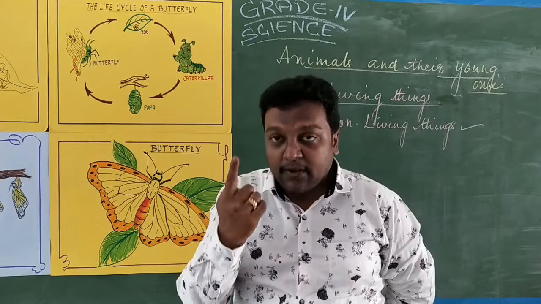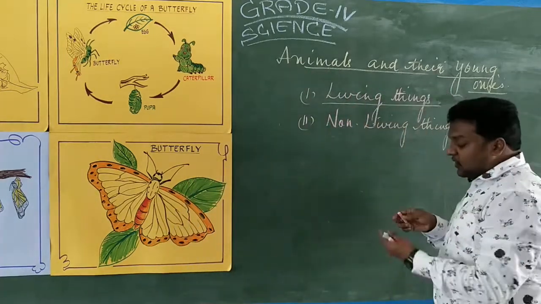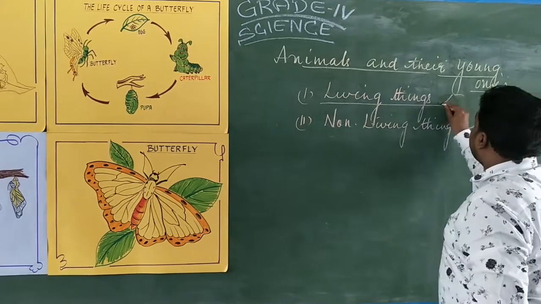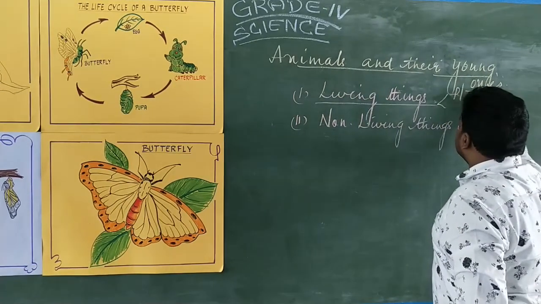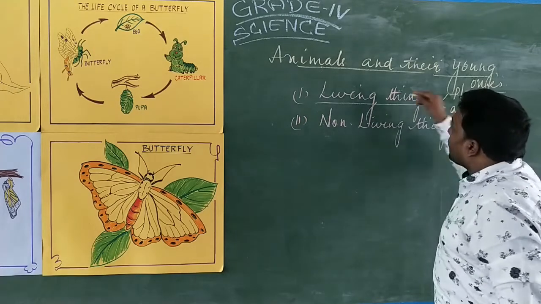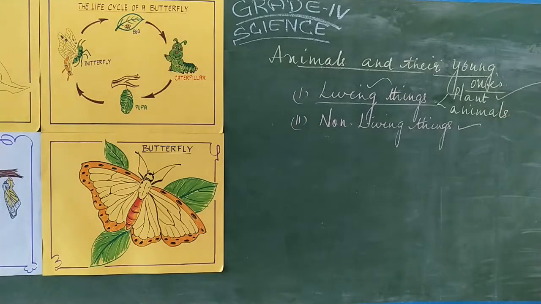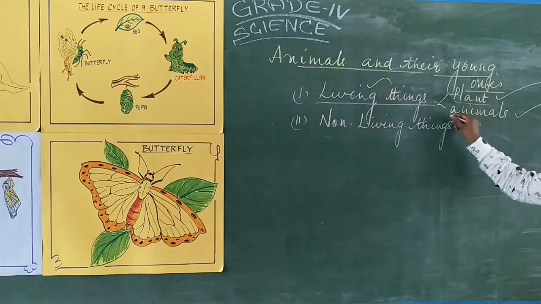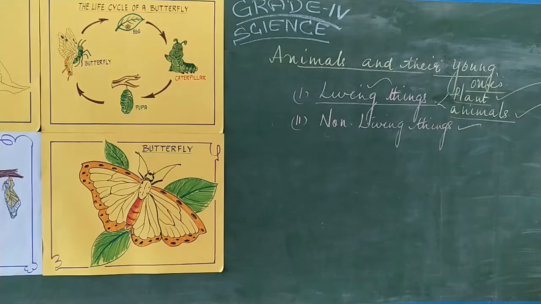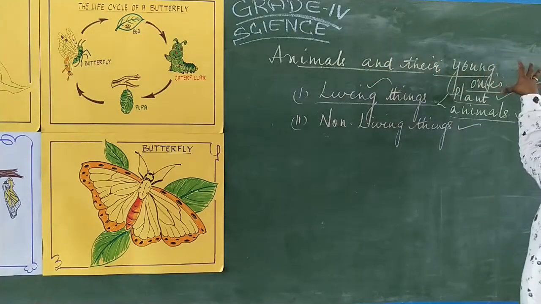Again you are going to open your eyes, and you are going to see two kinds of living beings. What are those two things? One is plants, the other one is called animals. So, what are all the living things present in the world? One is plant creatures, the other one is animal creatures. We have plant creatures, and the other one is called what? Animal creatures. So again, what is the chapter? Animals and their young ones.